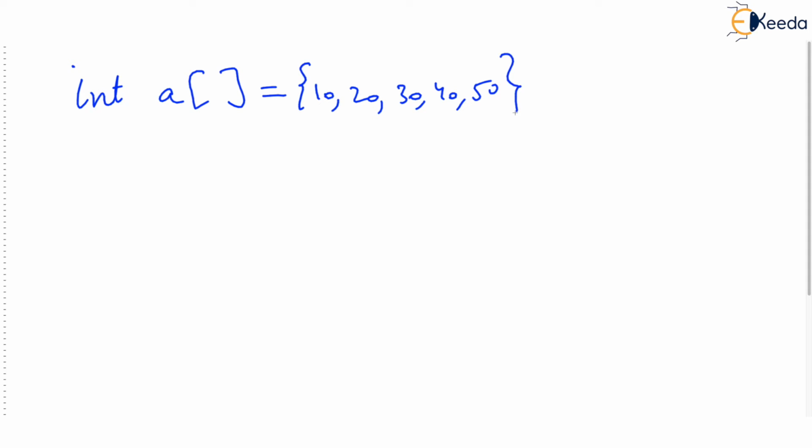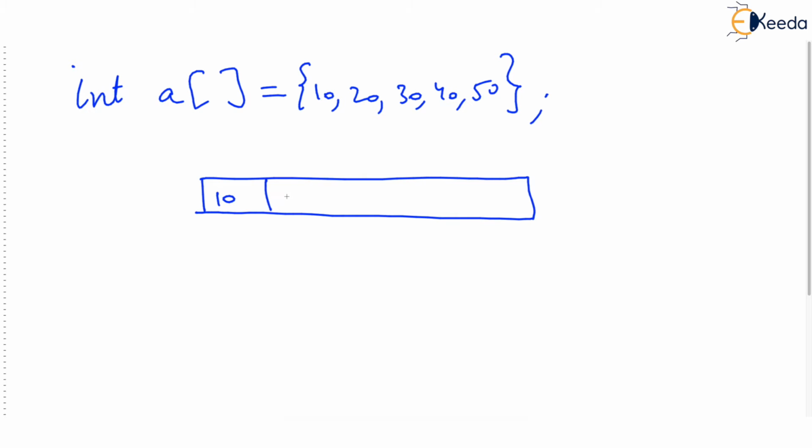of the earlier video. Just imagine that I have declared one array called A again in this code with the same values 10, 20, 30, 40, 50. So you know by now that this array is stored in consecutive locations this way. Values are stored one after the other, and maybe the begin address of this entire sequence is 100. So what is the address of the next location?